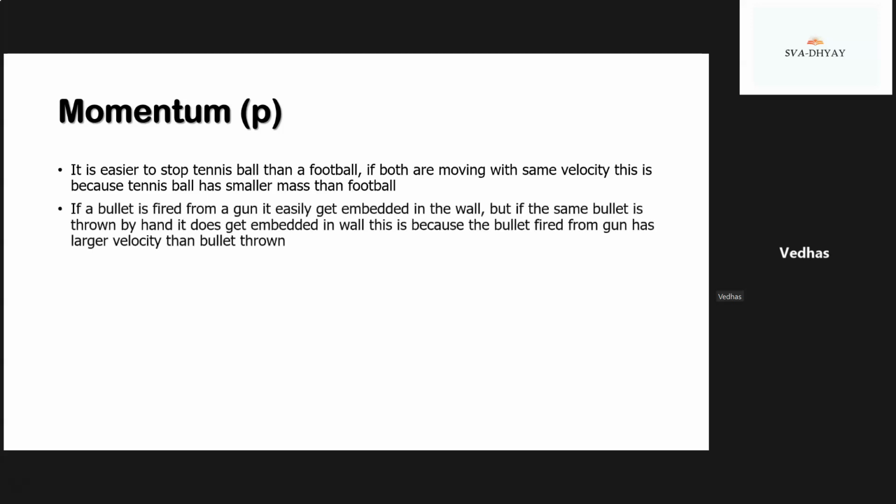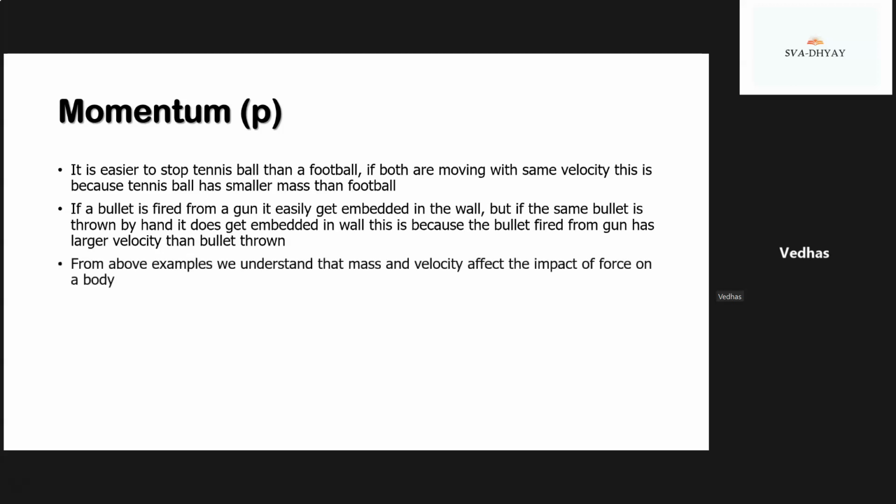If a bullet is fired from a gun, it easily gets embedded in the wall, but if the same bullet is thrown by hand, it does not get embedded in the wall. This is because the bullet fired from the gun has a larger velocity than the bullet thrown by hand. From the above examples, we understand that mass and velocity affect the impact of force on a body.